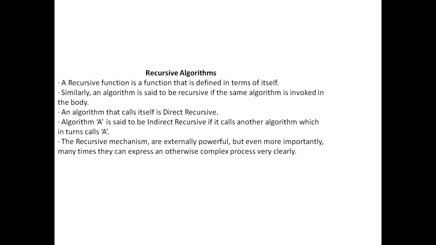It should not increase; it should be reduced. So there should be a logic mechanism within the body of the recursion that reduces the size of the problem, and there should be a logic mechanism that terminates the recursive calling. So there should be a condition that terminates the continuous recursive calling. Otherwise, the recursion will keep on going and the algorithm will not terminate. These are the issues in the recursive algorithm.